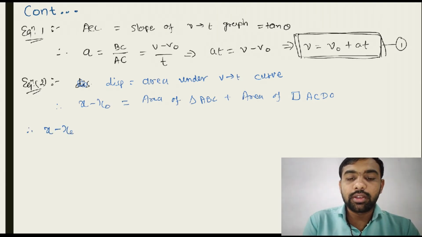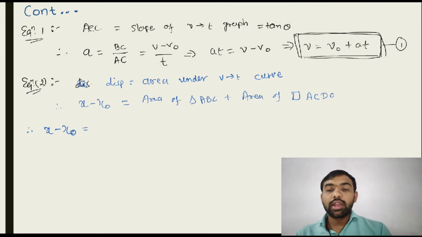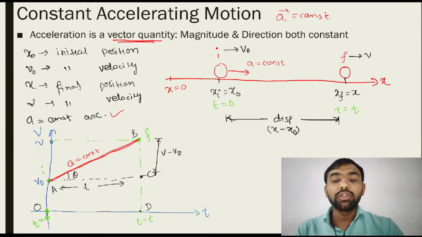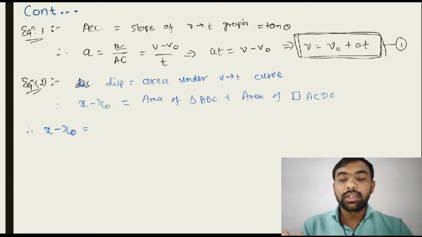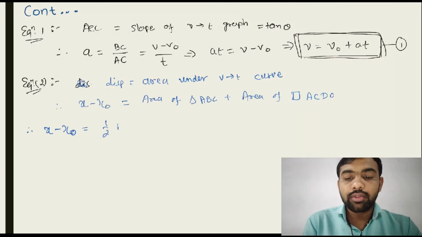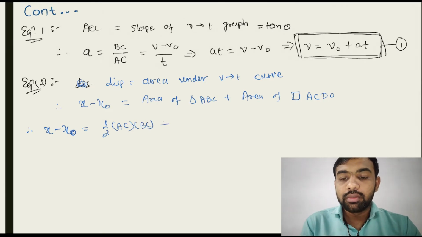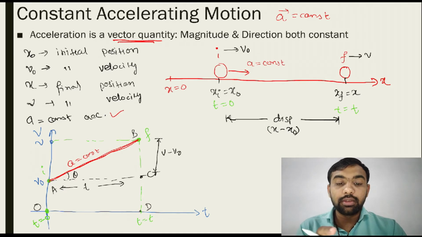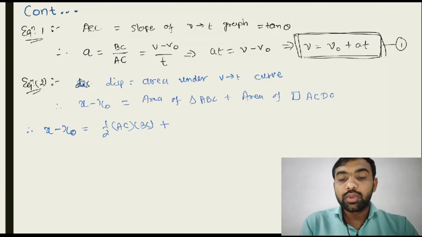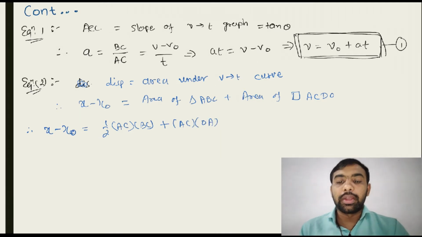So x minus x0 is equal to the area of triangle ABC, half base into height, so 1/2 AC into BC, plus the area of the rectangle, length into breadth. Length is AC and breadth is OA, so AC into OA.